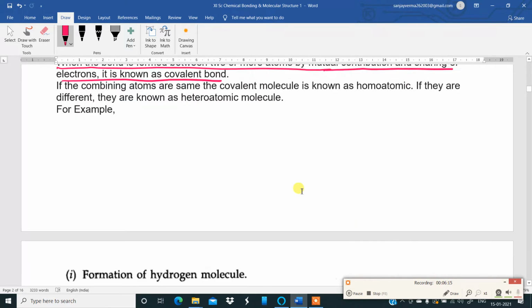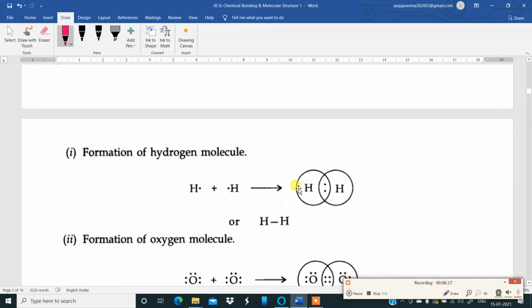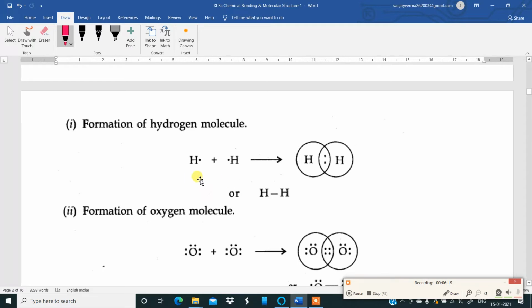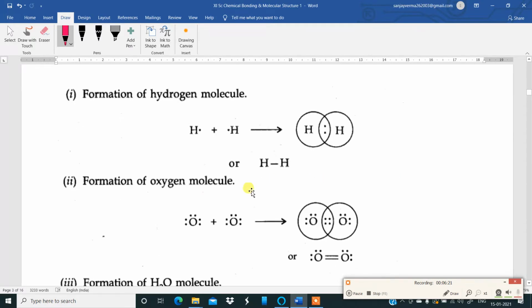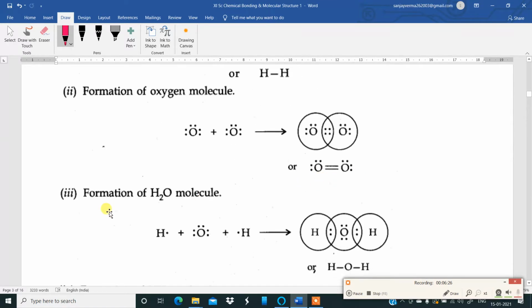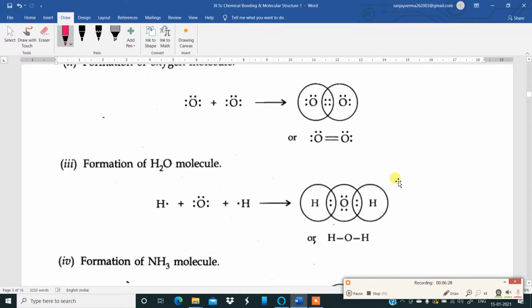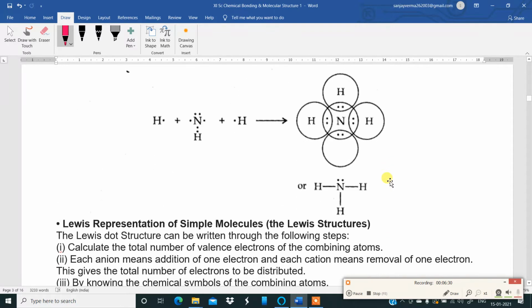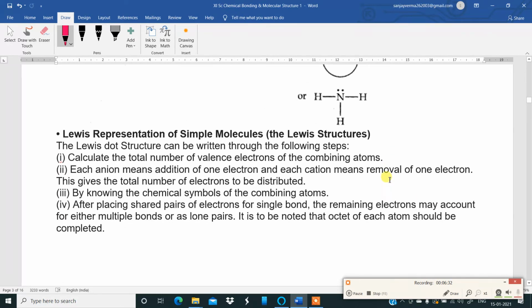Now we can have a look at some examples: formation of hydrogen molecule, formation of oxygen molecule. Okay. Then there is formation of water molecule. Okay. Formation of ammonia molecule, electron dot diagram. Okay. Now, Lewis representation of simple molecules, the Lewis dot structures.